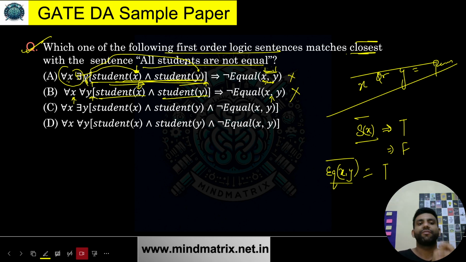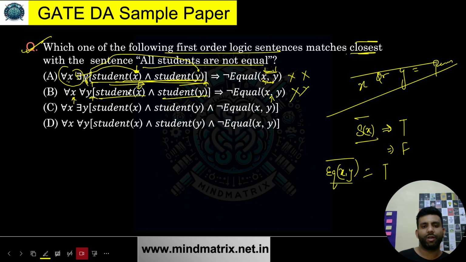But over here, because these are just outside this bracket, this x and y can mean anything, any object or any person, depending upon the domain we are considering. So these two are definitely wrong, because this x and y are free variables. They are not referring to the same variables over here.